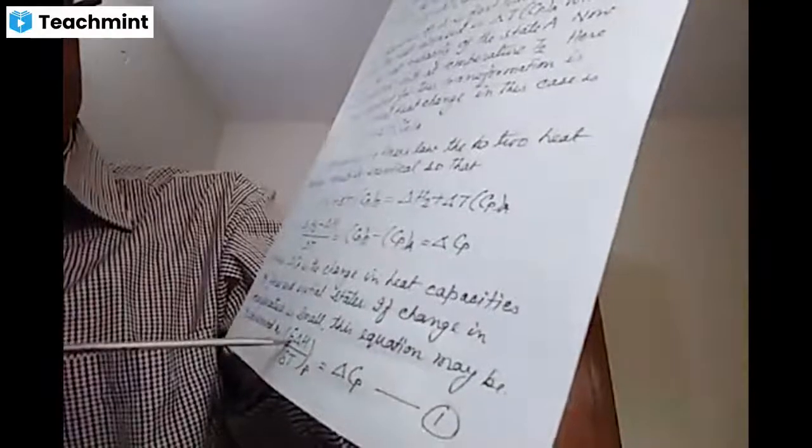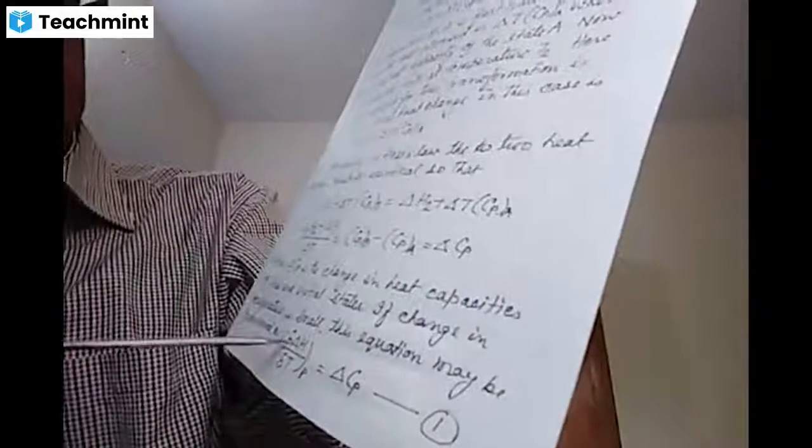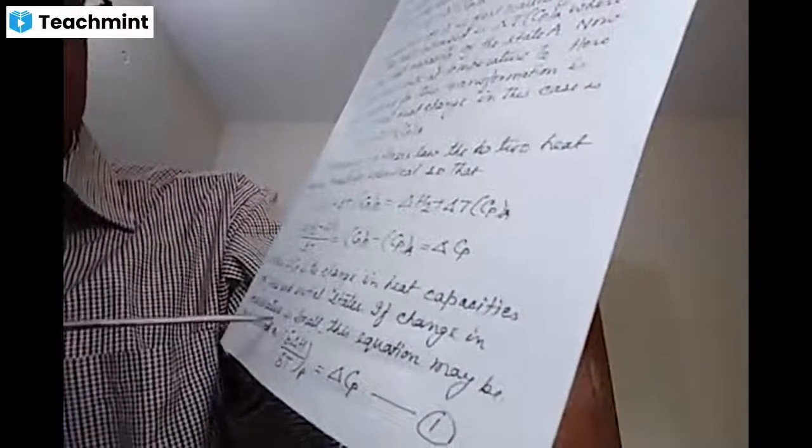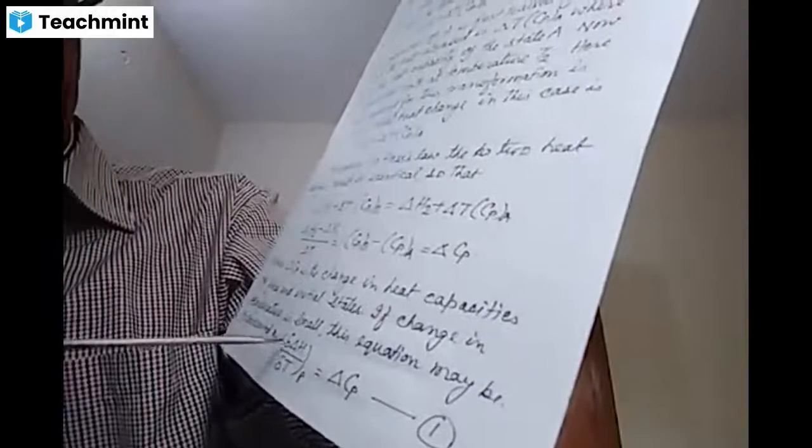If change in temperature is small, we are representing the difference by this delta, in place of this del. This denotes a very small quantity.